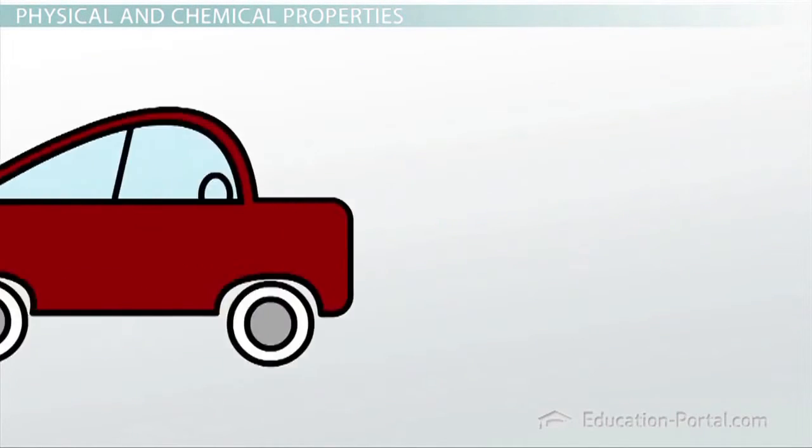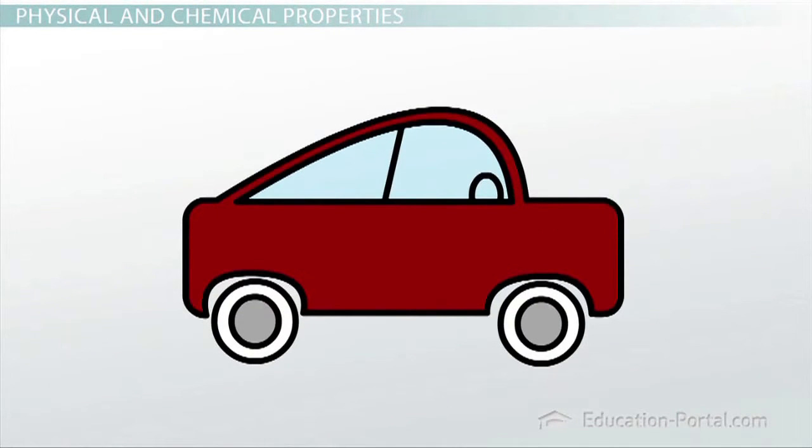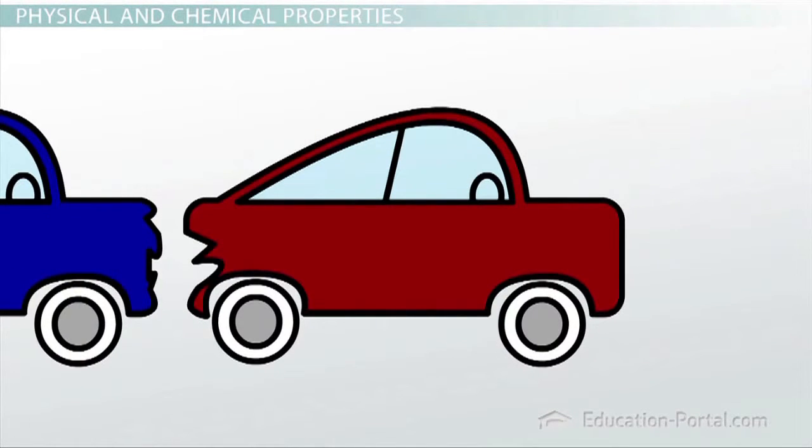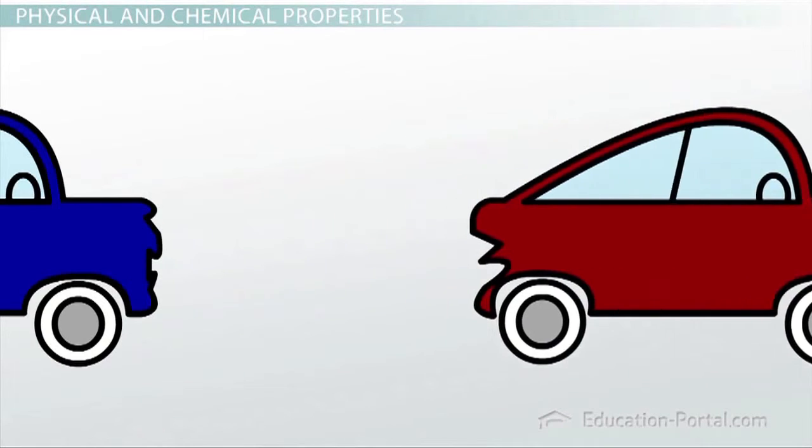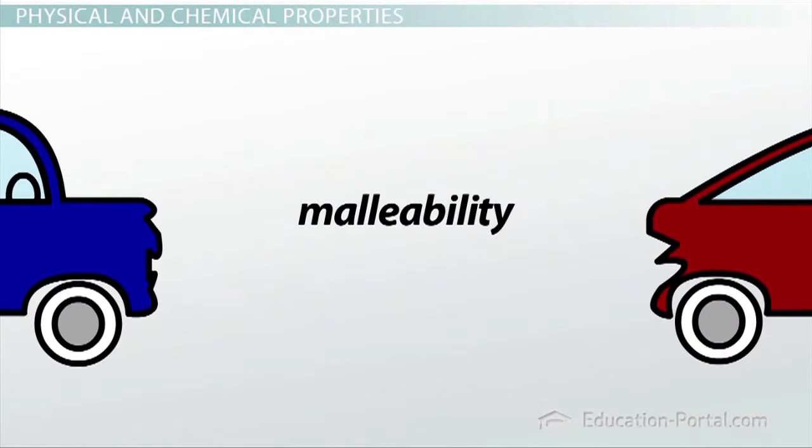Now let's talk about your car. Your car is likely made from a metal as well. How can you tell? It probably has a very similar density as the coin in your pocket. What other properties does a car have? If you've ever seen a fender bender, then you know that metals are quite bendable. When they hit something, they dent instead of shattering like glass. This property is known as malleability.